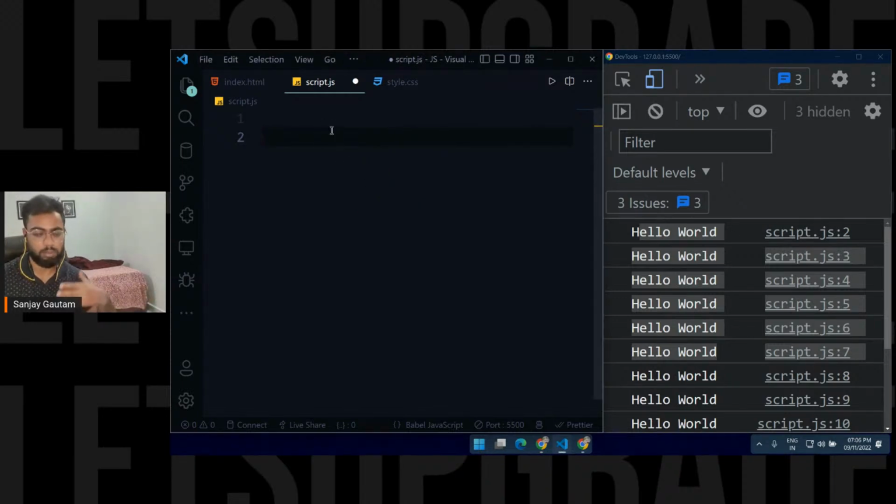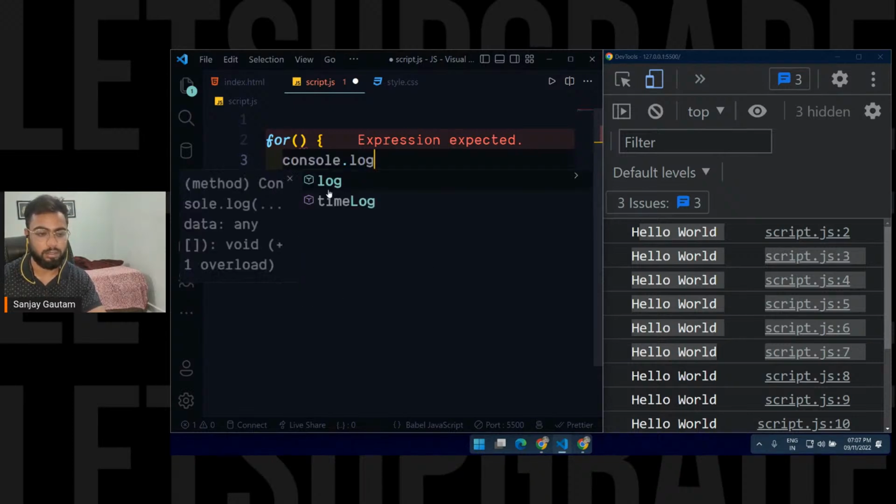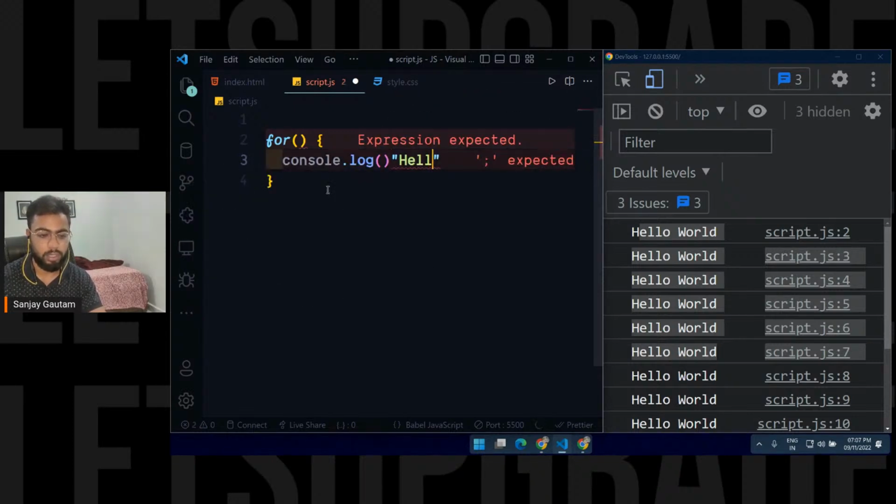So let's do all of these three. The first loop is the for loop. What is the syntax for a for loop? Just write for, round brackets, and after that you will have curly brackets. This is how you write a for loop. The piece of code that you want to repeat again and again, just write inside the curly brackets. So console.log, and hello world is the code that I want to repeat again and again. Hello world here, and save it.